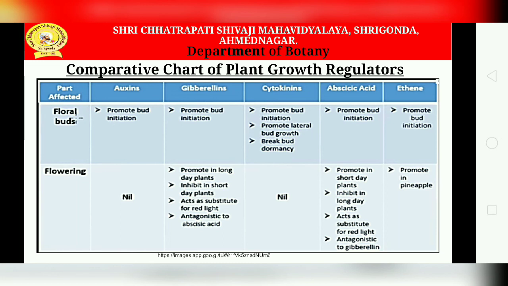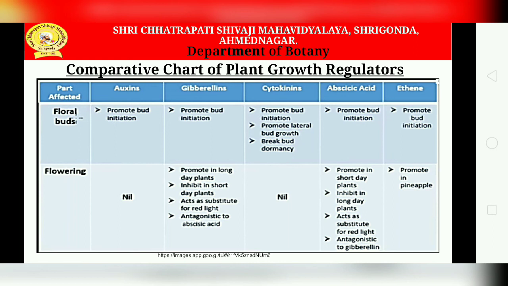Now we further study the floral buds. In auxin, gibberellins, cytokinin and abscisic acid, bud initiation is promoted, wherein cytokinins also promote lateral bud growth and break bud dormancy.